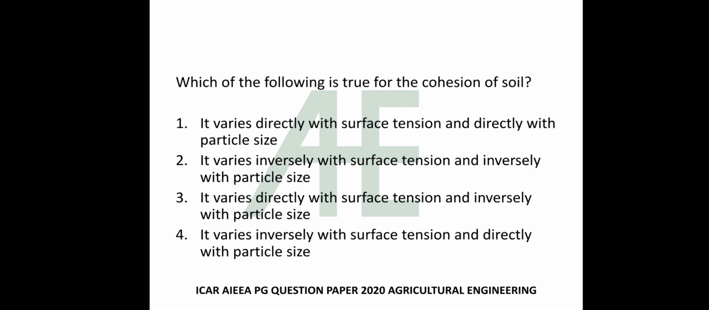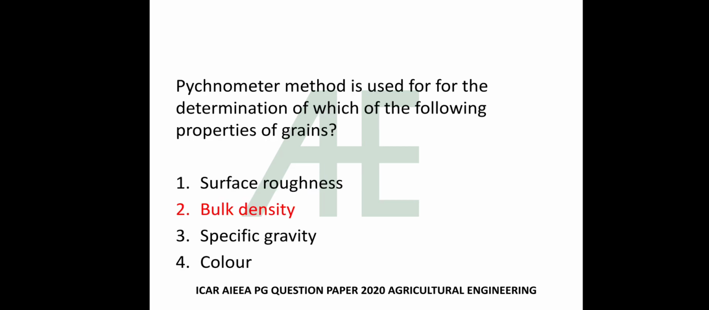Which of the following is true for the cohesion of soil? It varies directly with surface tension and directly with particle size. It varies inversely with surface tension and inversely with particle size. It varies directly with surface tension and inversely with particle size. It varies inversely with surface tension and directly with particle size.